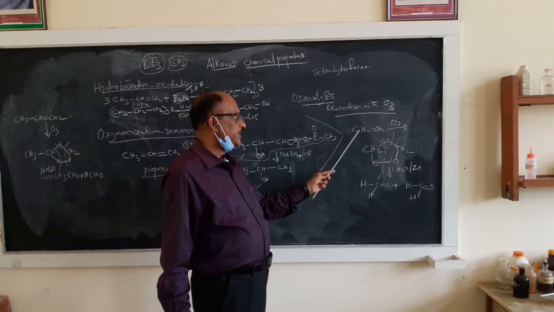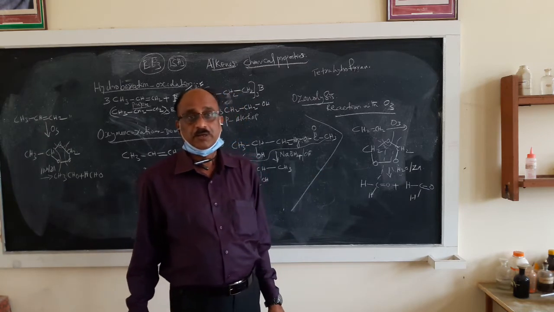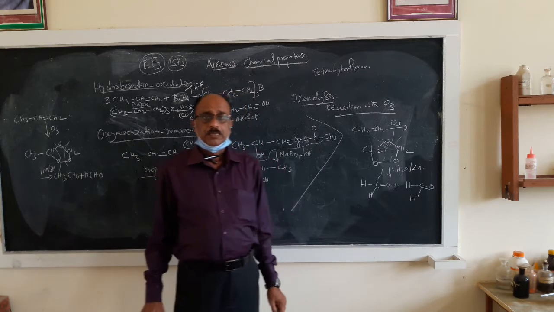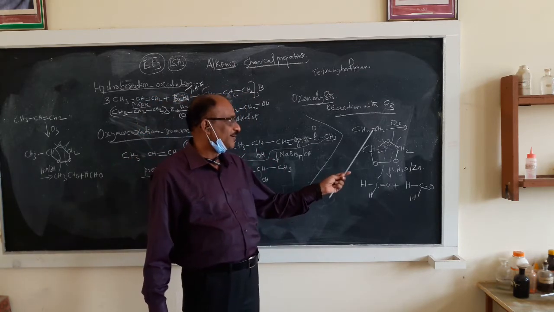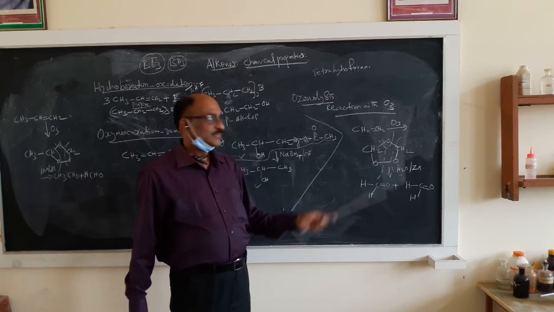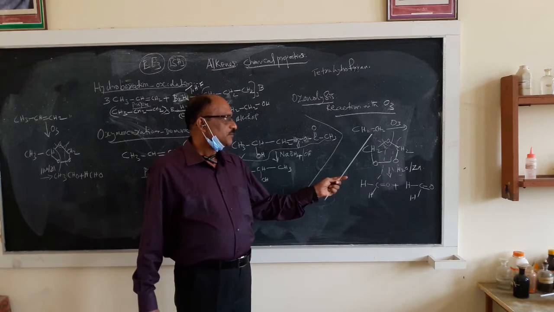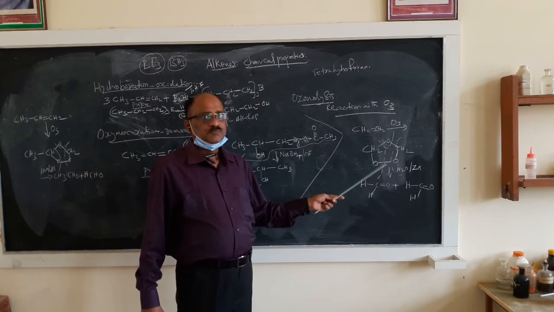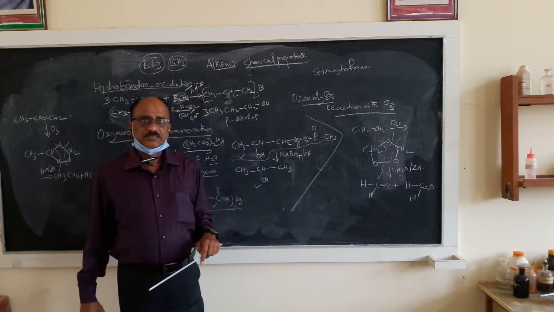This reaction is useful to find out the position of the double bond between the carbon atoms in a carbon chain. In this case there is no problem because the carbon double bond is here. It is a symmetrical compound. But I have to explain this one and then I will work on an unsymmetrical alkene.